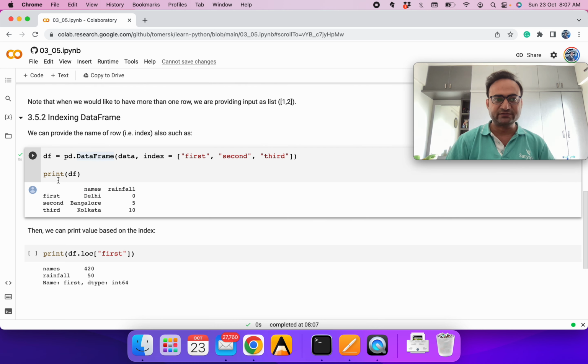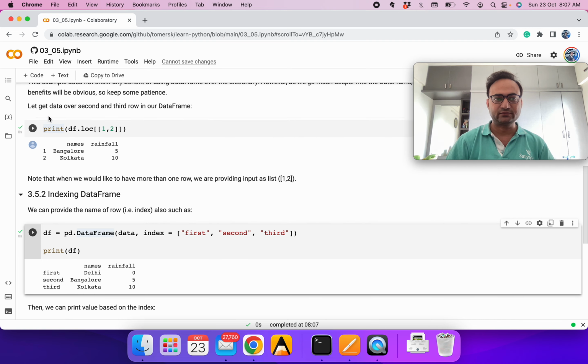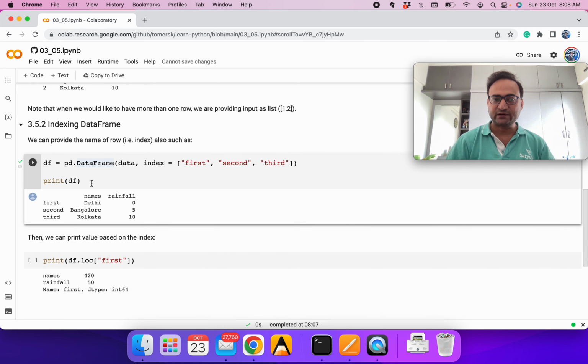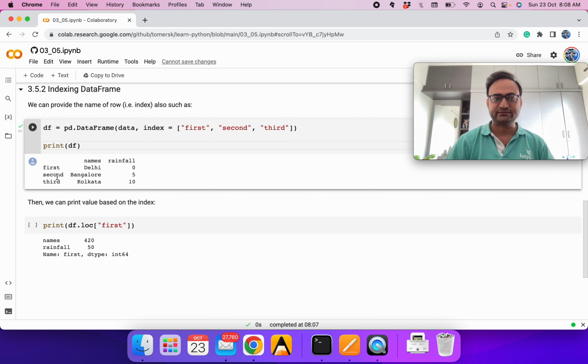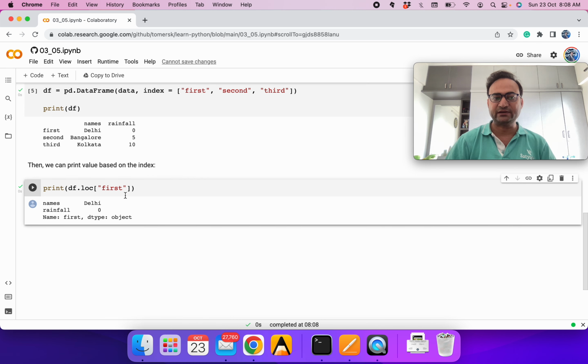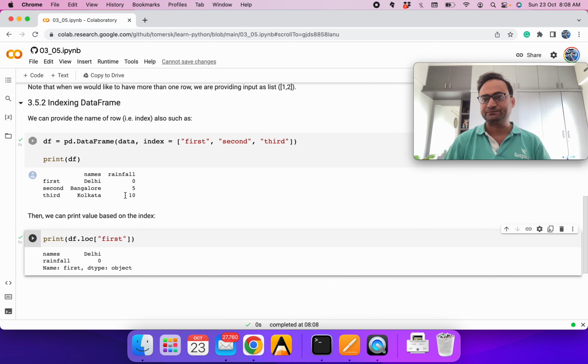You may see earlier we had the row numbers 0, 1, 2. Now instead of row numbers, our data frame is printing the indices, and now we can access any variable with the help of the index. So it's telling the first entry name is Delhi, the name of the city, and for Delhi rainfall is 0. So it becomes very convenient to use. This was a very introductory example.